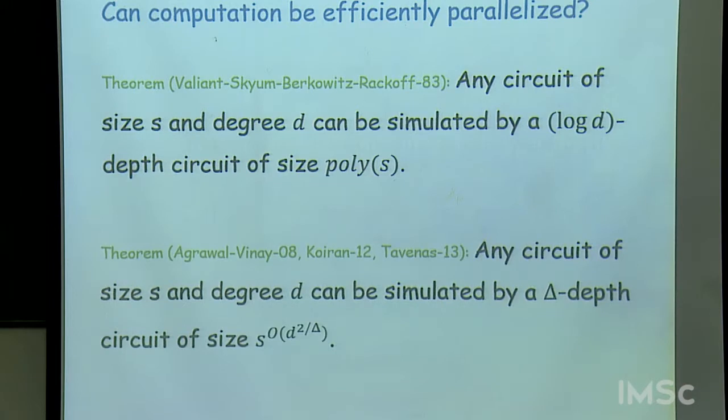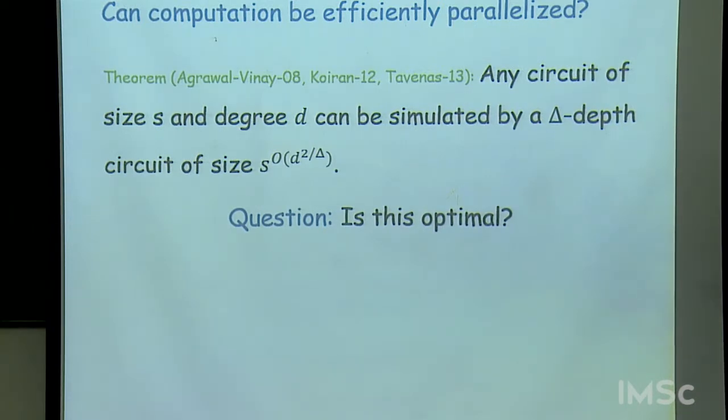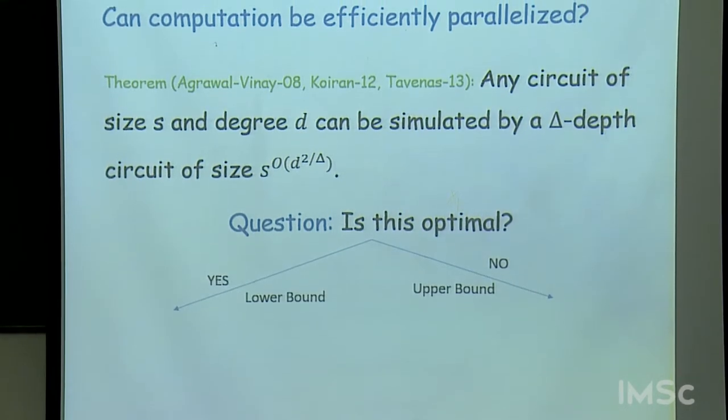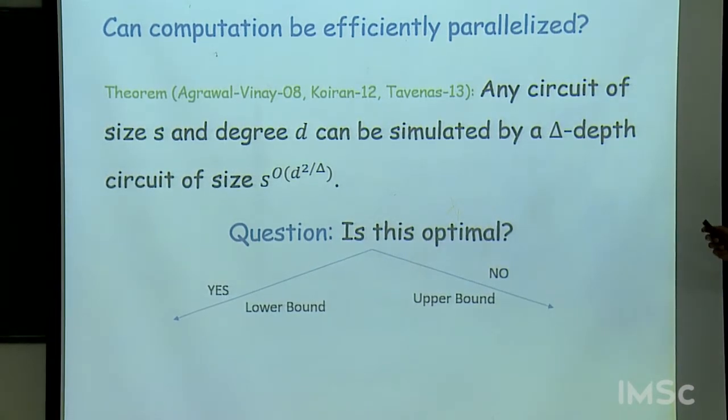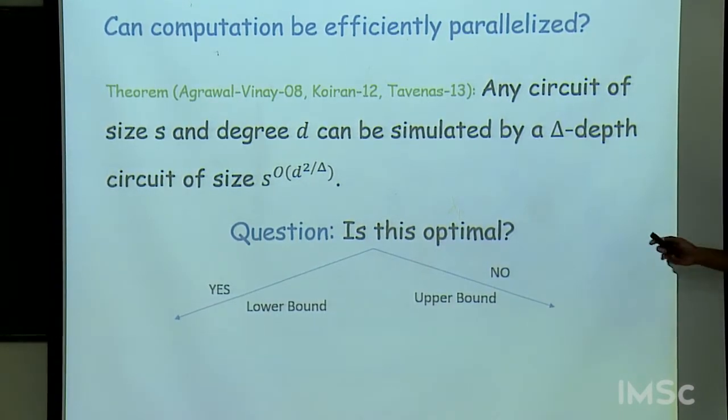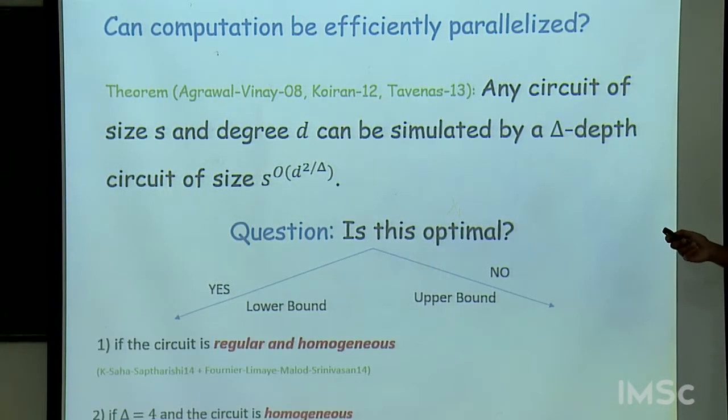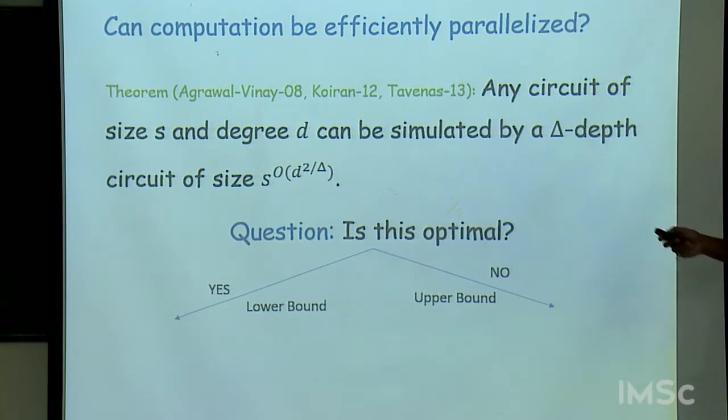Now, this was the upper bound that was known, roughly S to the D to the 2 over delta. What we still don't know is whether this upper bound is optimal or not, but we have some partial answers. Well, actually, this is not optimal. So, we give a better lower bound, but there are lower bounds which nearly match it, but in restricted settings. So, let me describe this.